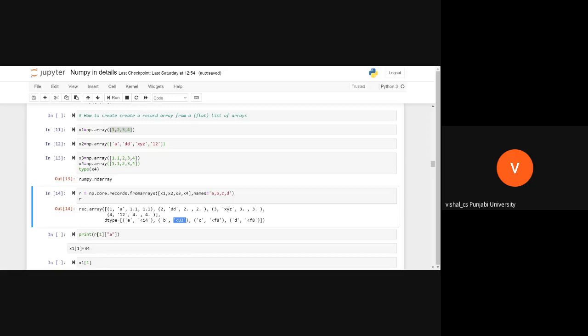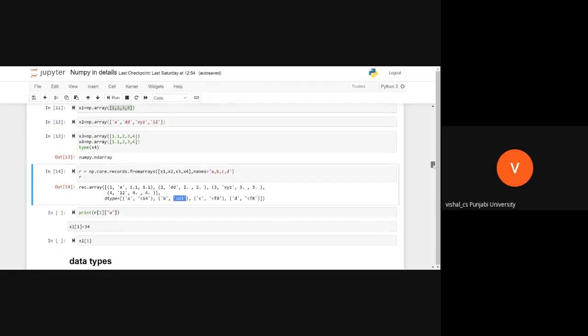You see, array x3 is containing float elements, isn't it? Yes, sir. And x4 the same thing. Now, do you get the idea of what from arrays is doing? Good.